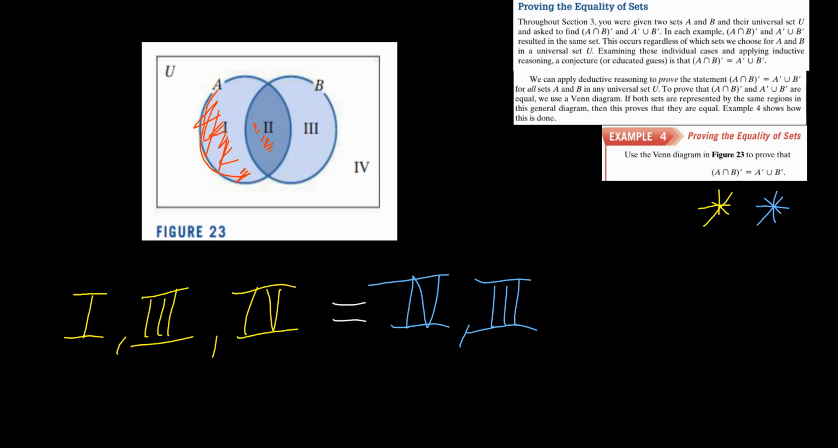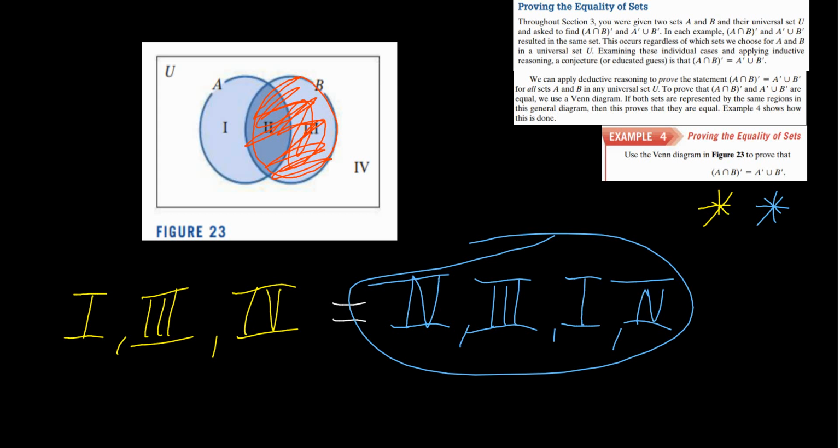All right, well, what is not in B? Again, this is B. B complement is what is not in B. What is not in B is 1 and 4. So we say 1, and we've already said 4, so we don't have to say it again, right? Those regions are the same. The region 4 is the same as 4.